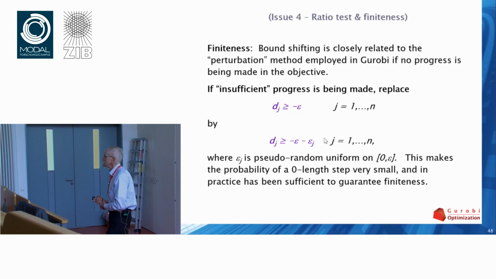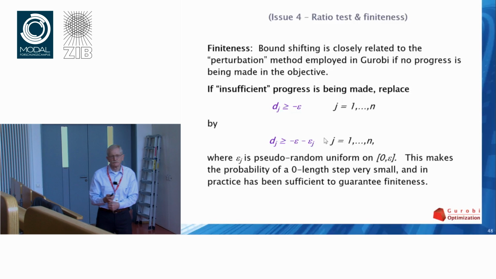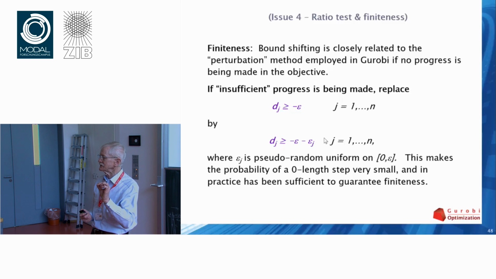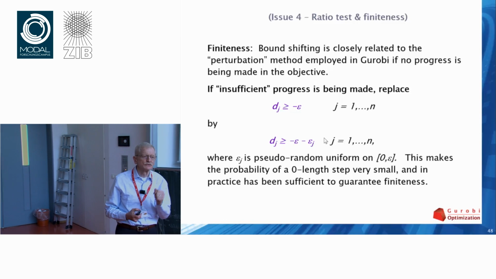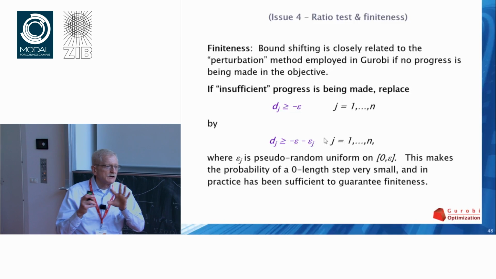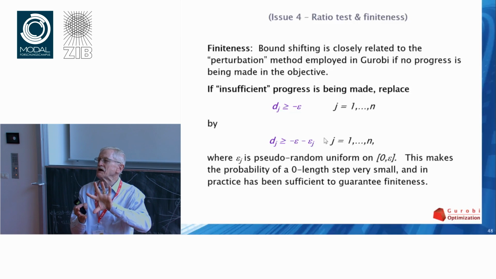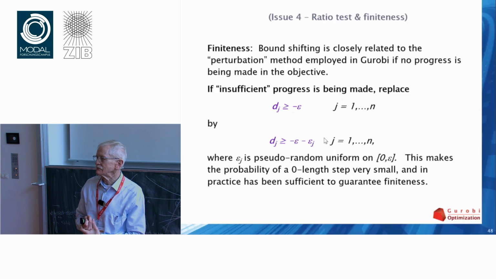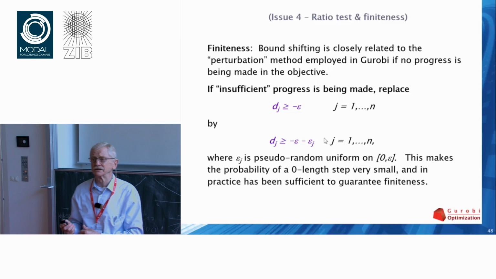Interesting property of the dual that doesn't seem to be shared by the primal: the dual actually seems to like to be perturbed. So Gurobi, and I suspect, and it was true at one point in Simplex, will perturb even if the problem is making reasonable progress, because it just helps the algorithm for some reason that we don't fully understand.